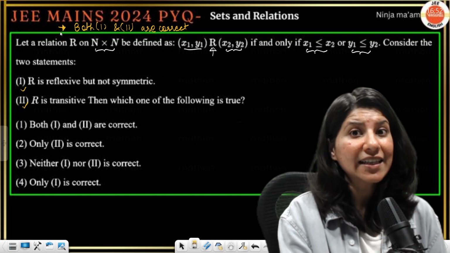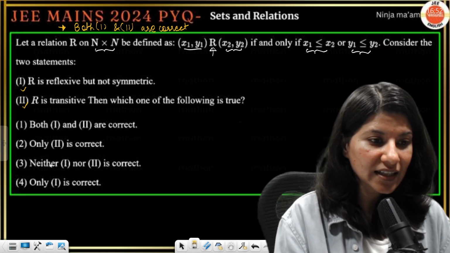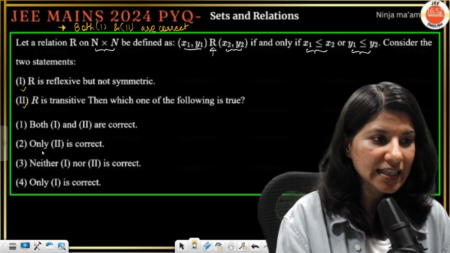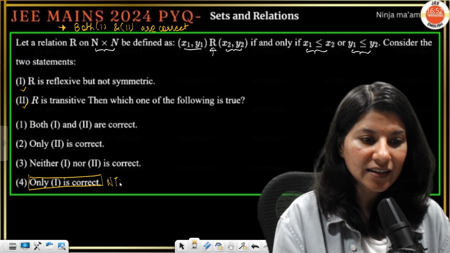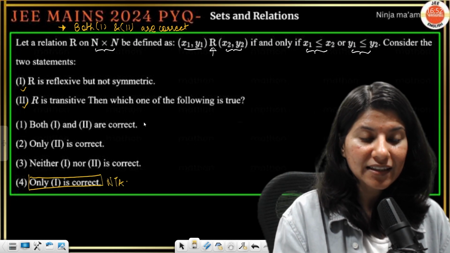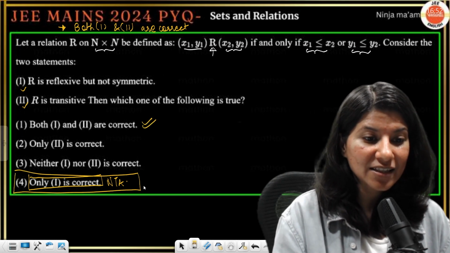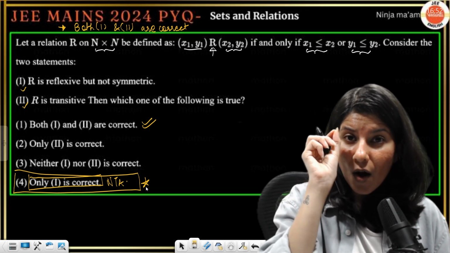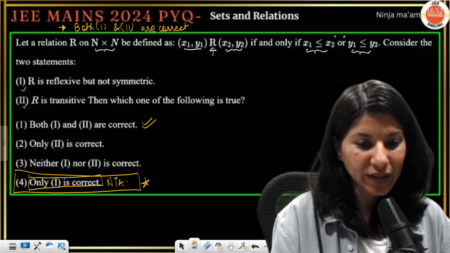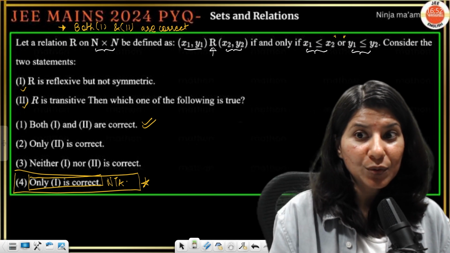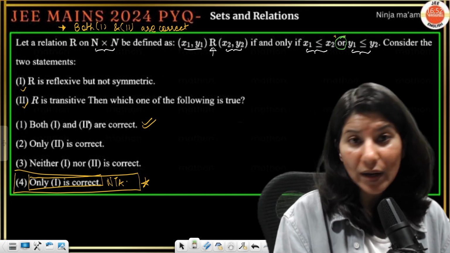Then NTA gave the final solution, and NTA said only 1 is correct. But finally, it was option D as the final answer because of just one word. That word was or. So if you do not interpret this word nicely, then you may get option 1 as the correct one.